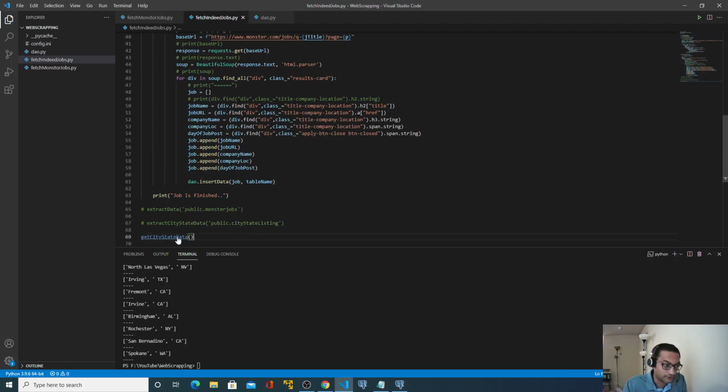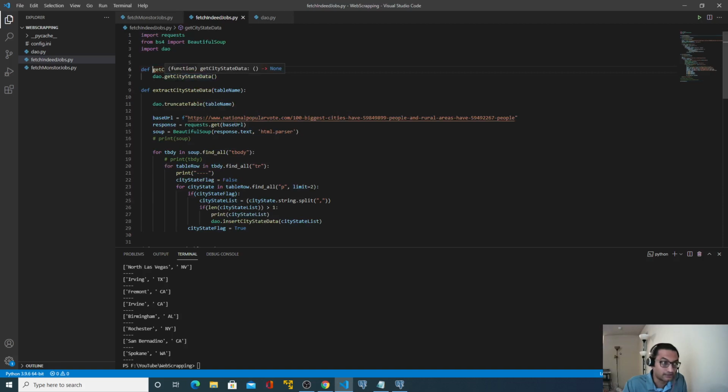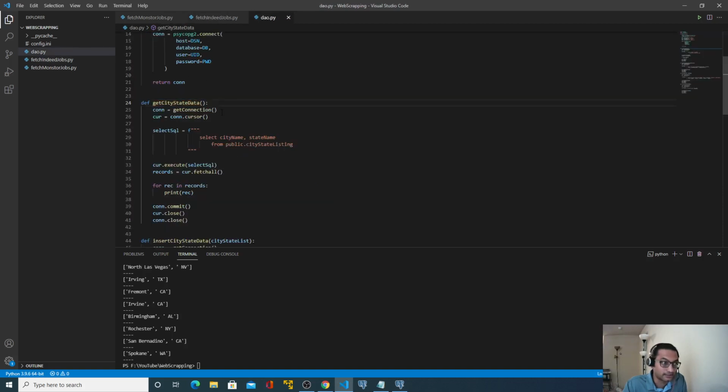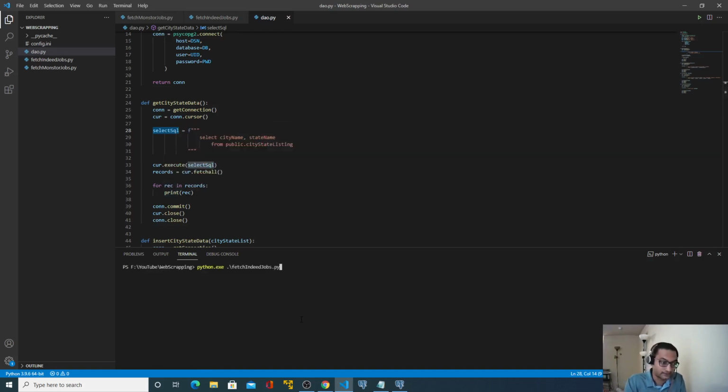Perfect. So what it will do is internally call this get_city_state_data function, which will execute this select statement. Once that cursor is available, it will call the fetchall method, which will return records, or the object, or it will be an iterator, so that we can iterate through that, and it should print each and every record. So let's check that. Perfect, it is printing now.